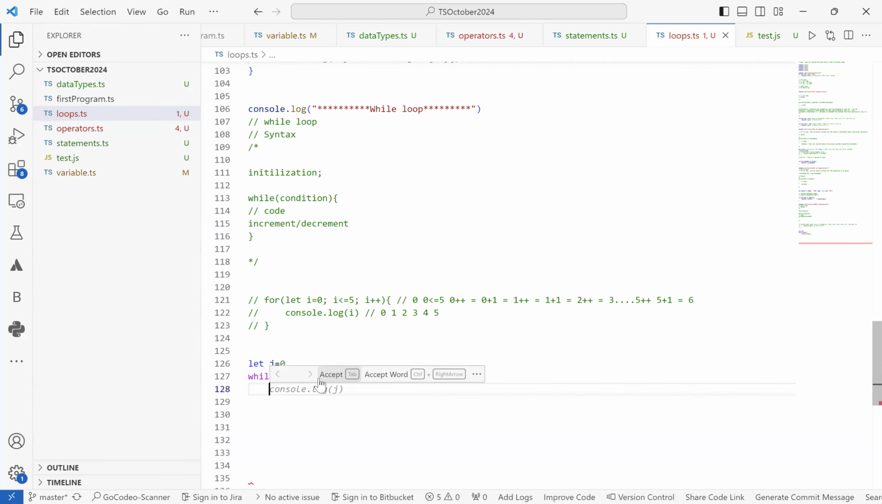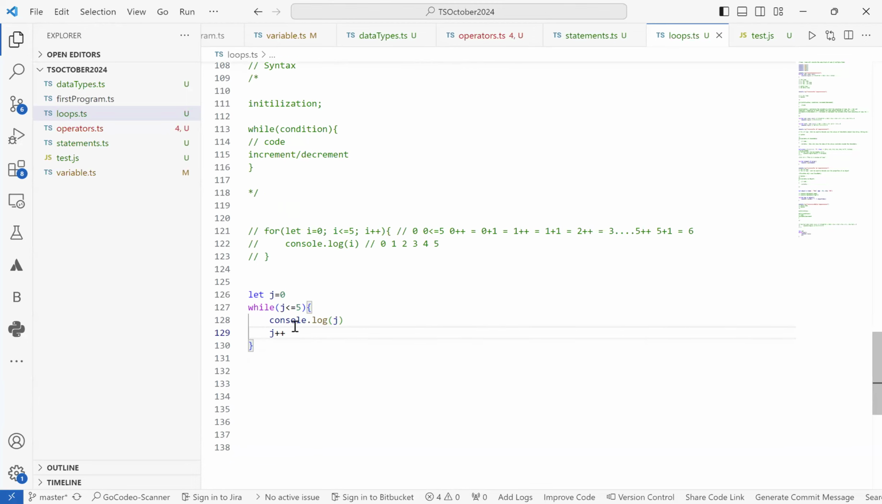Then we simply write console log j. Here also we had written console log i. But if you see, in the for loop, even initialization and increment were added inside the for itself. Whereas in while loop, we have to write the increment or decrement over here, which is j plus plus. So there is just a slight difference: in for, the initialization and increment or decrement were in the same line inside the for itself.